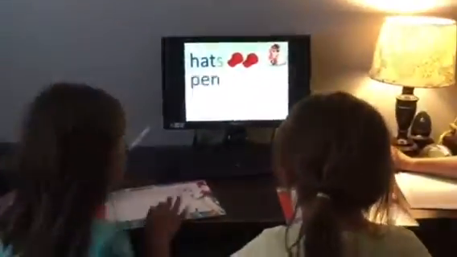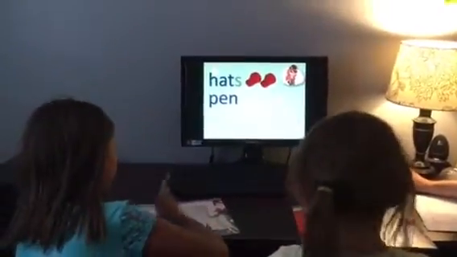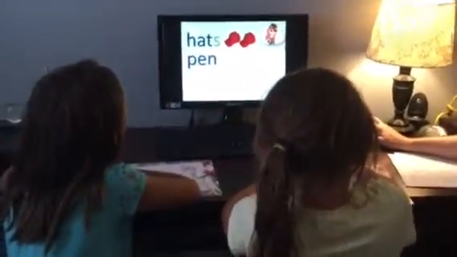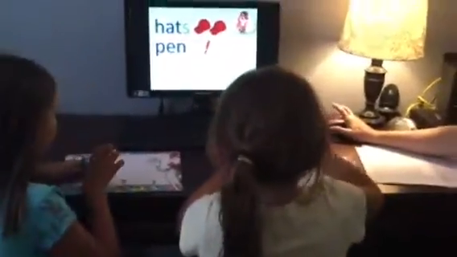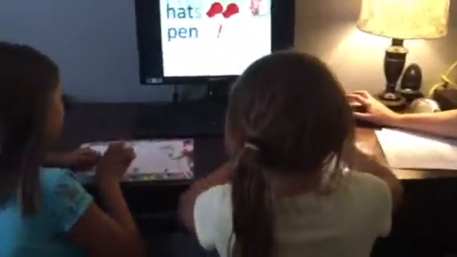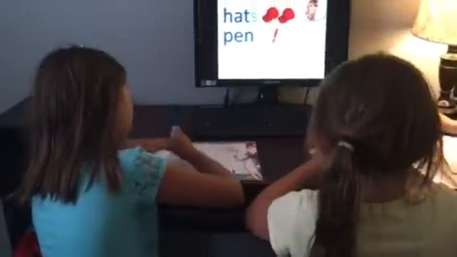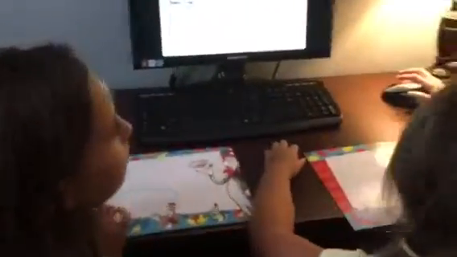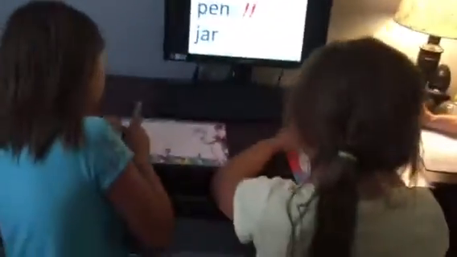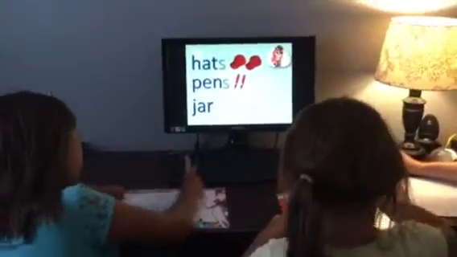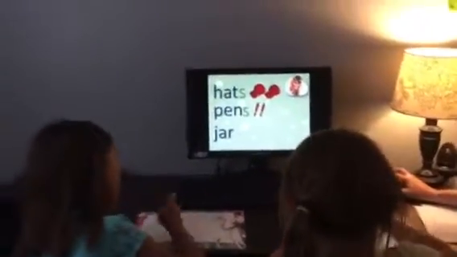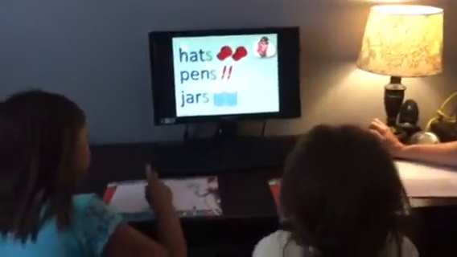Here's another word. You can erase your S. And what word is this? Pen. So we have a pen. What letter do we add to the end of pen to mean more than one? It's the same thing. Here's another one. What word is that? Jar. So what do we add at the end of that word to mean more than one? S.